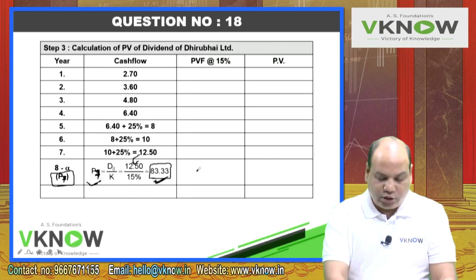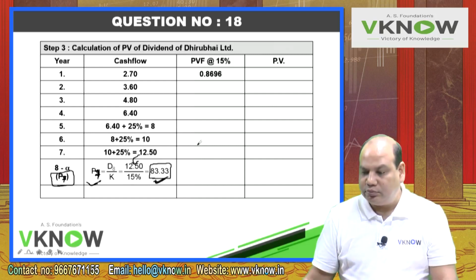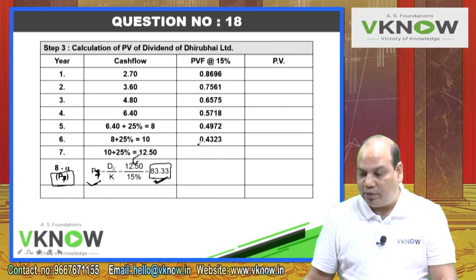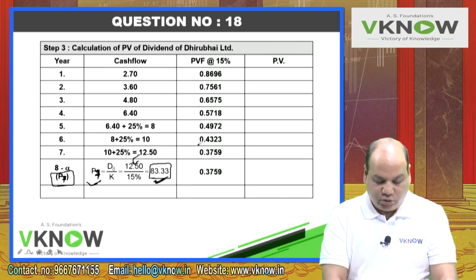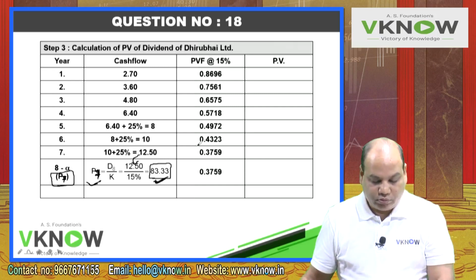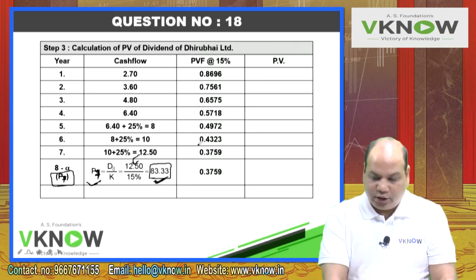So take your calculator, write the factors first. 1 divided by 1.15 equal to, how much you are getting? 0.8696.